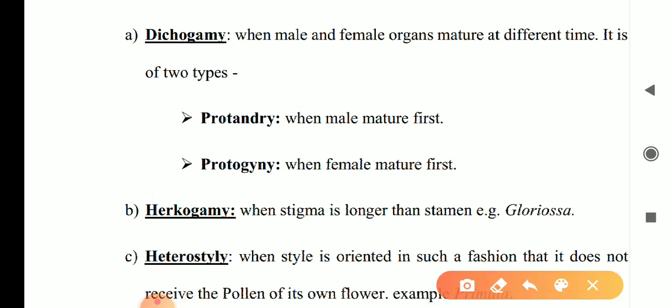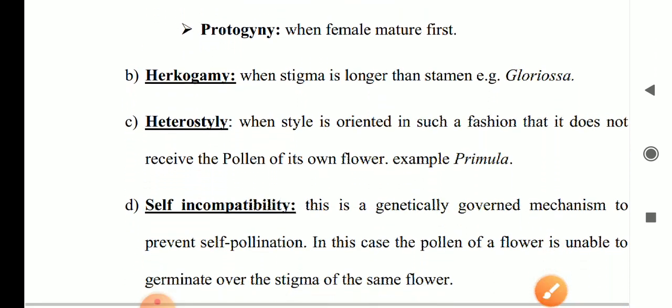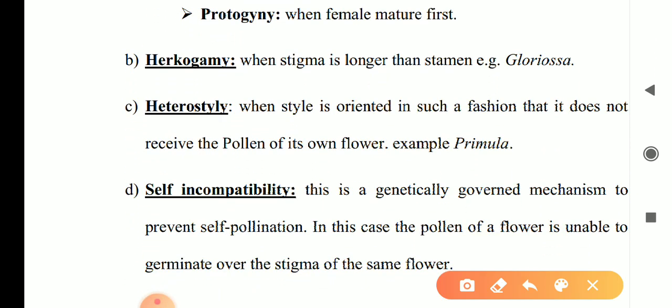These are the natural ways. Dichogamy means male and female organs mature at different times. When male matures first, it is protandry. When female matures first, it is protogyny. Hercogamy is when the stigma is longer than the stamen, like Gloriosa superba, a very beautiful plant but very poisonous.